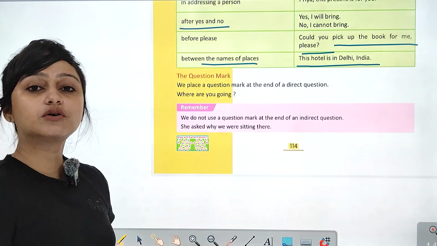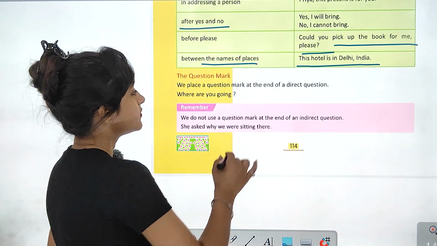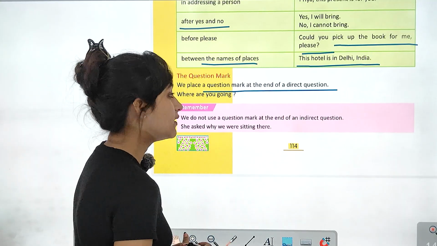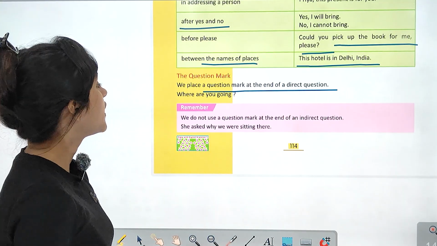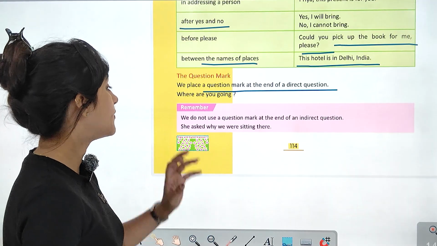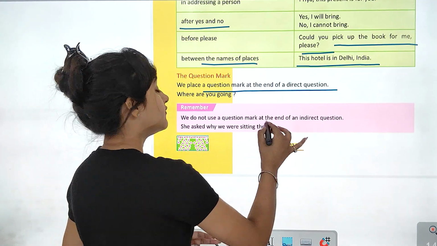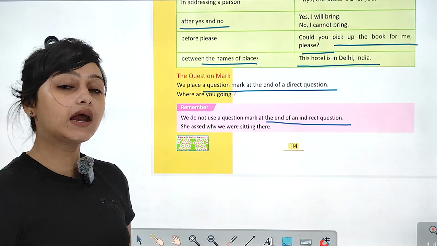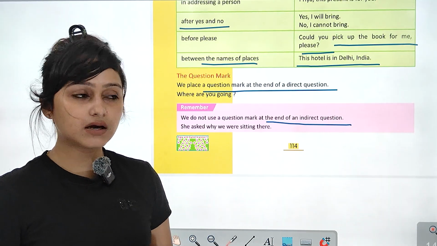Now let's talk about the question mark. We place a question mark at the end of a direct question. हम end में लगाते हैं direct question के question mark. Where are you going? तुम कहाँ जा रहे हो? हमने question mark लगाया. Remember, we do not use a question mark at the end of an indirect question. Indirect question के end में कभी भी हम question mark use नहीं करते.